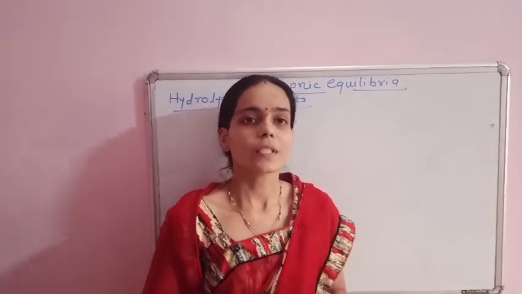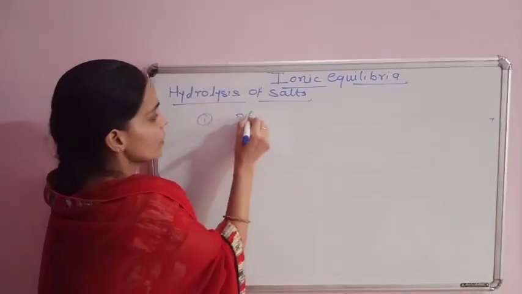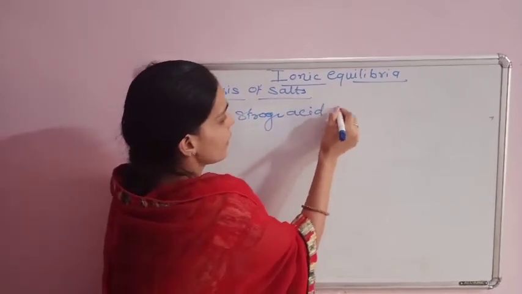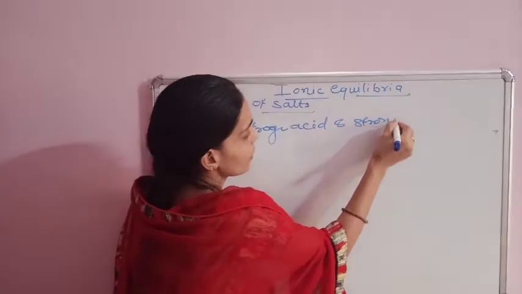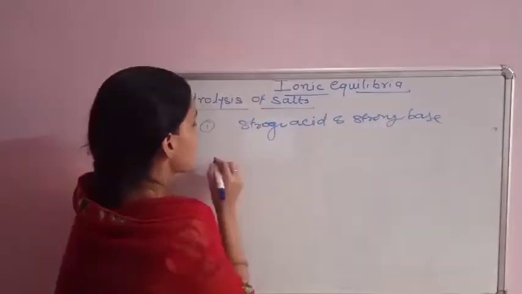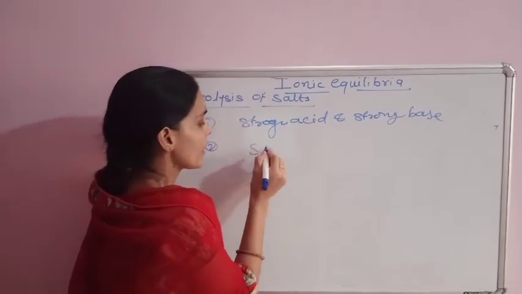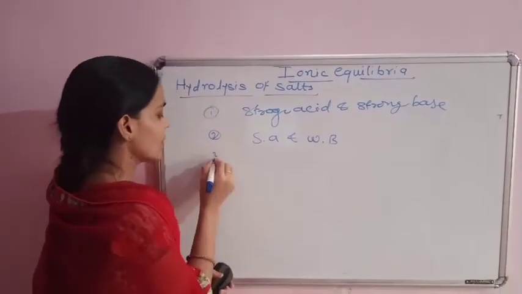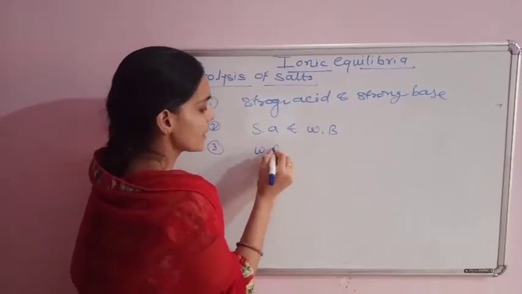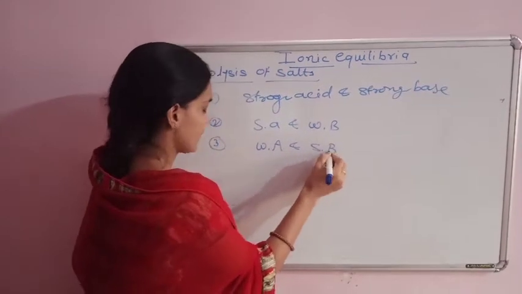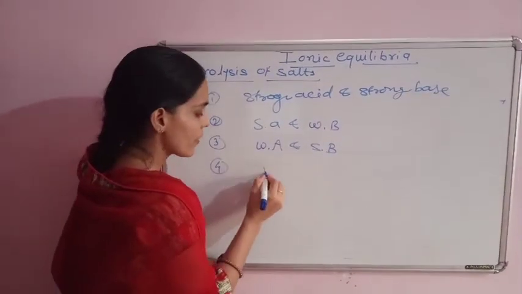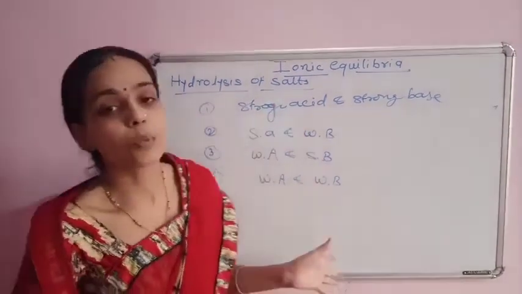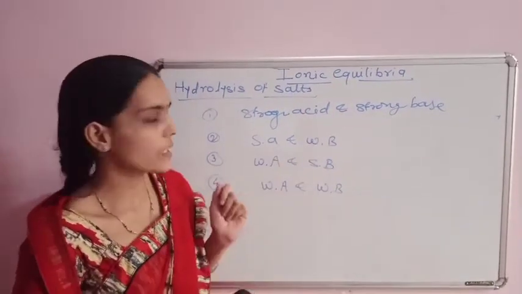First, salt of strong acid and strong base. Second, salt of strong acid and weak base. Third, salt of weak acid and strong base. Fourth, salt of weak acid and weak base. These are the 4 types of the salt, and discuss about the salt.